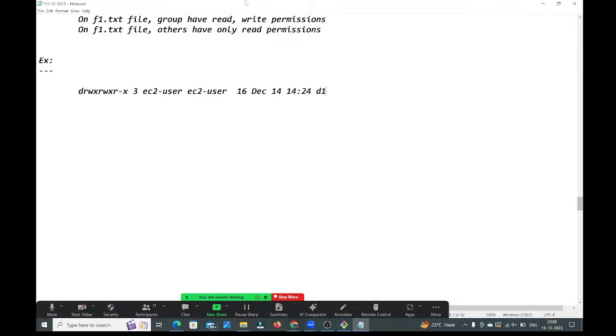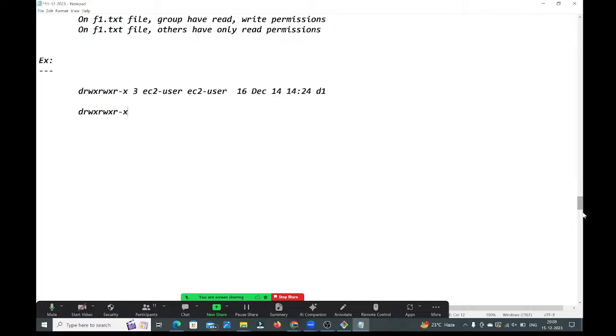Right, guys, see here, this is the second example. Now here I am copying the first 10 characters. Here we have the first 10 characters like this. In these 10 characters, the first character is d, guys. The first character will tell whether it is a directory file or a normal text file. Here the first character is d, then this is a directory file, guys. The remaining 9 characters will talk about the file permissions.